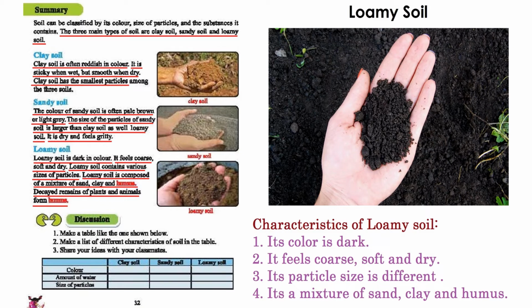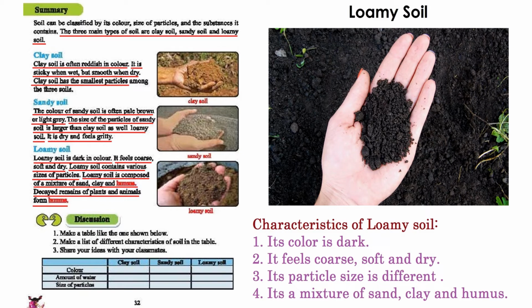Well, we can see that the size of the particles of loamy soil is different, not the same shape like the sandy soil or the clay soil. They are different in size, and we can see that loamy soil is composed of a variety of items like sand, clay, and humus. So let us know what humus is all about.